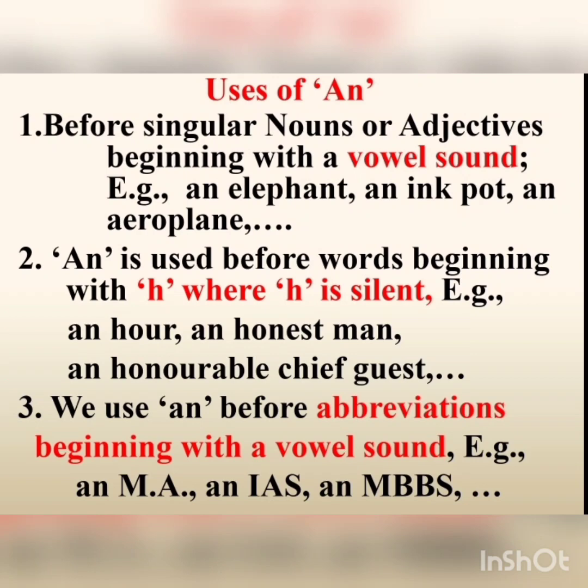We use an before abbreviations beginning with a vowel sound. Example, an MA begins with A. An IAS begins with I sound. An MBBS begins with A sound. So we are using an before these abbreviations.